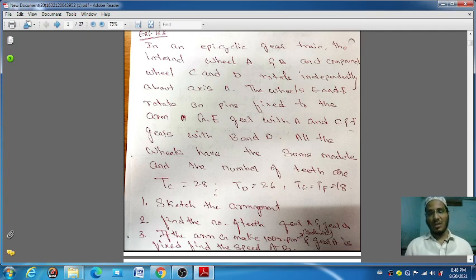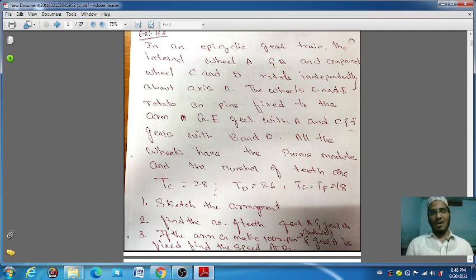You know very well what module is. The numbers of teeth are given to show how many teeth are on each gear: TC, TD, TE, TF. The number of teeth on gear C is 28 and on gear D is 26. Similarly, the question also gives the number of teeth on E and F.